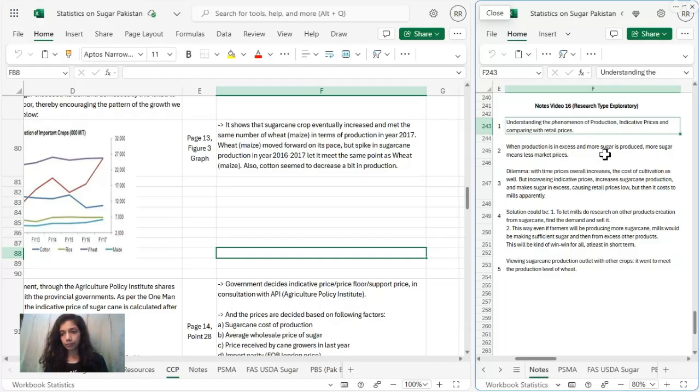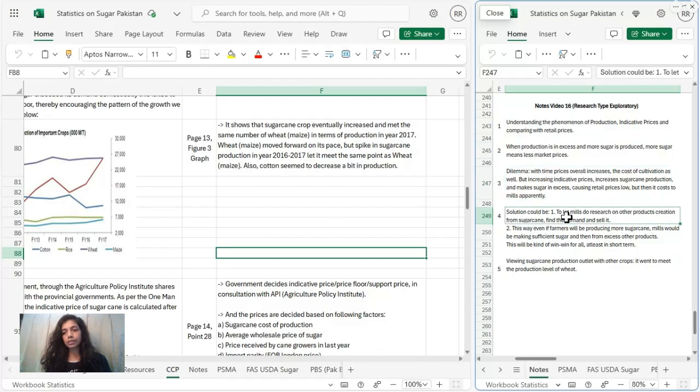Real prices we have discussed. When production is in excess and more sugar is produced, more sugar means lower market prices. The dilemma is that with time, prices overall increase, and the cost of cultivation as well, but increasing indicative prices increases sugarcane production and makes sugar in excess, causing retail prices to get low, but then it costs the mills apparently.